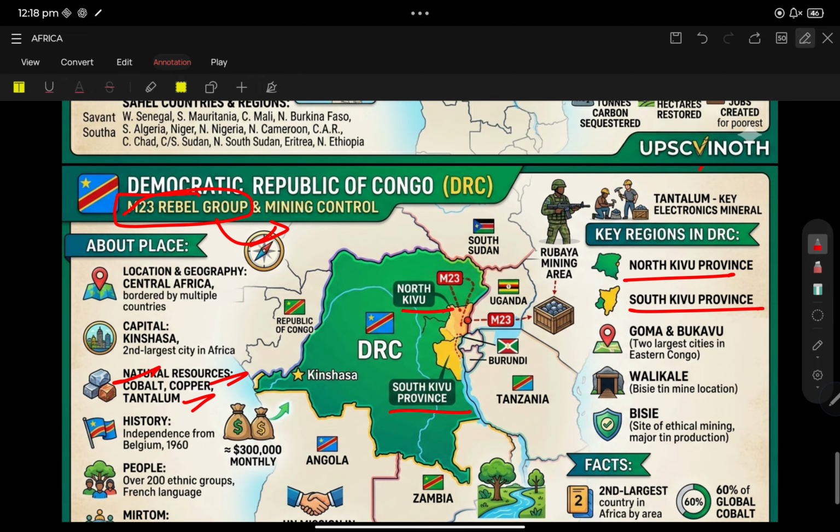Cobalt, copper, and tantalum are the mineral resources. Tantalum is a key electronics mineral. UPSC already asked about cobalt in DRC as a PYQ, but they may ask about tantalum also. The M23 rebel group also belongs to this Kivu region.